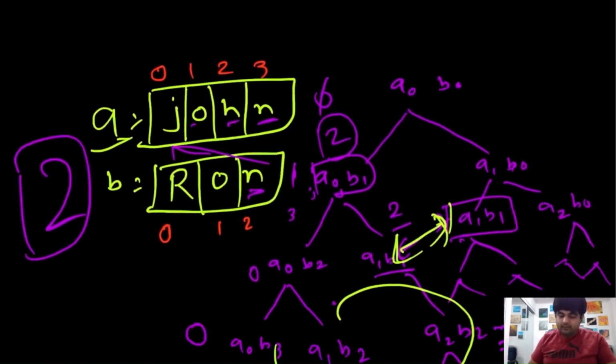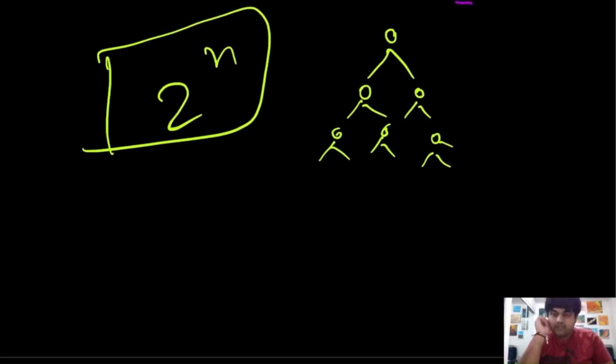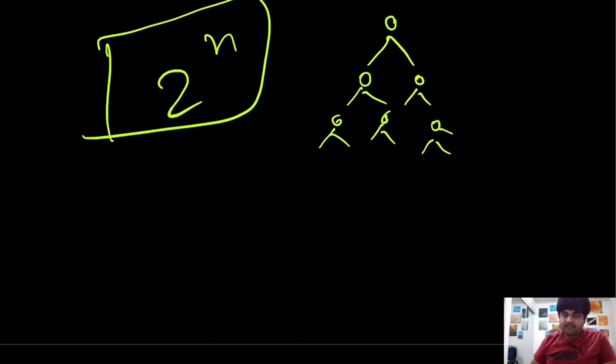That is how we would be able to calculate the result. If we somehow store these values and use them in our approach, we would be able to compute this much faster and not in this exponential time.